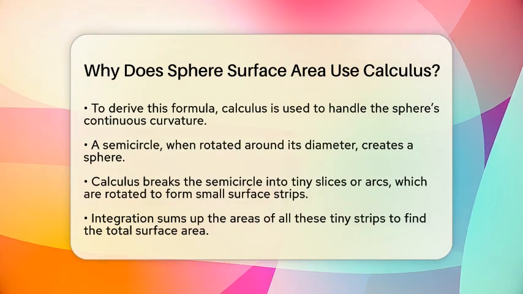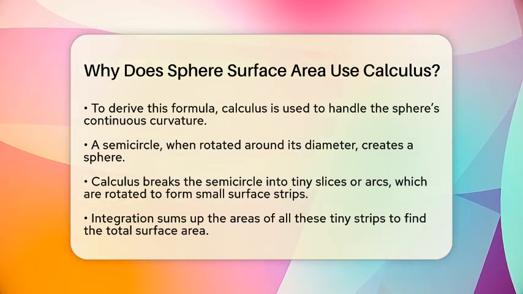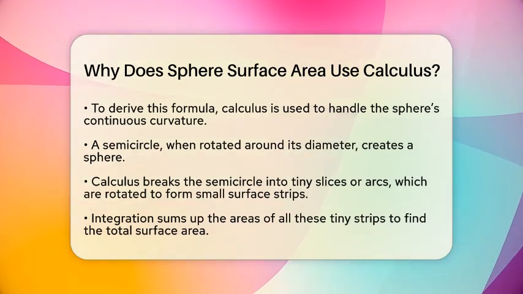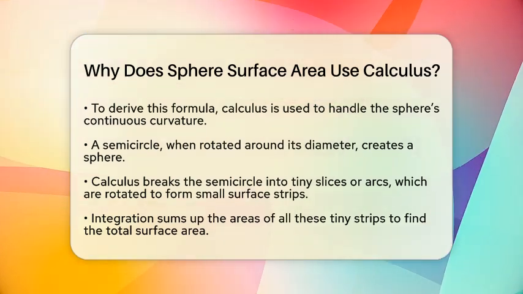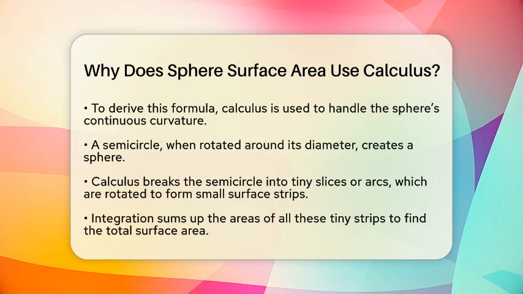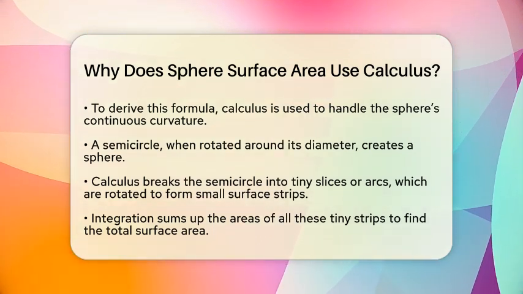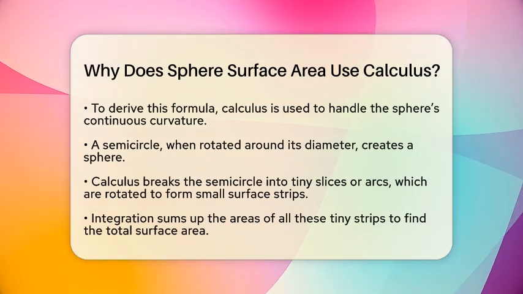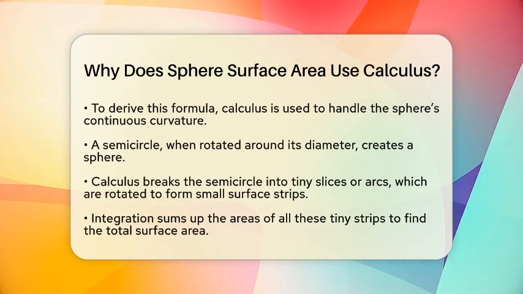Calculus uses a method called integration to add up all these tiny areas. It's like adding up an infinite number of small pieces to get the whole. The integral takes into account both the length of each tiny arc and how far it travels around the axis of rotation. This is done through a formula that involves the function describing the curve and its slope at each point. For the sphere, the curve is described by the equation of a semicircle.